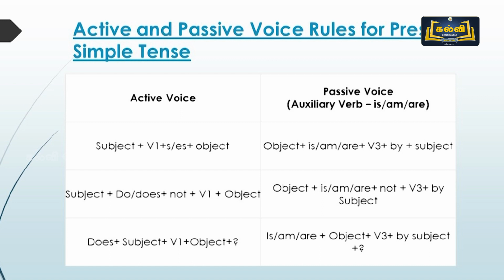What should you change? Yes, the subject should change into object and the object should change into subject. What is the final rule? Only 8 tense forms can be changed into passive. Very good. And all the modals can be used in passive voice. I'm going to give you examples for all the tenses and all the modals.